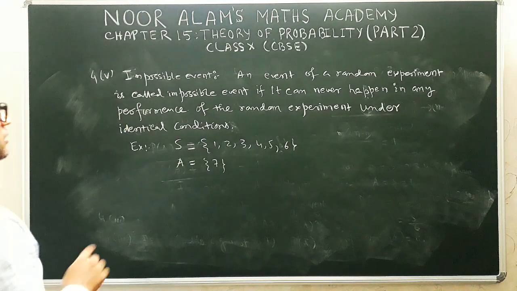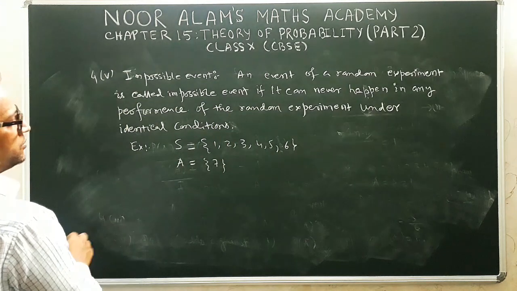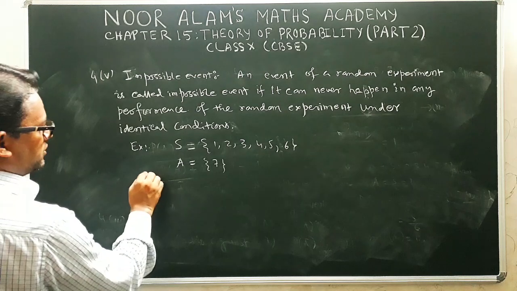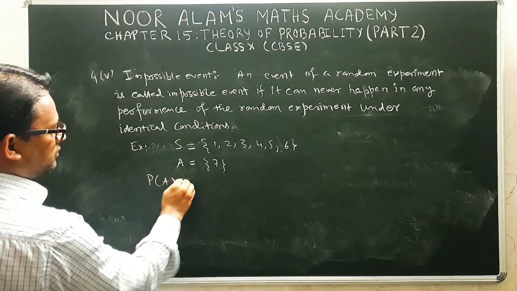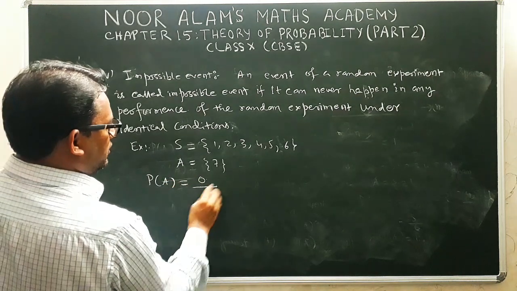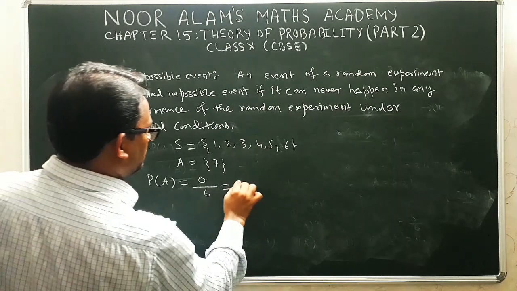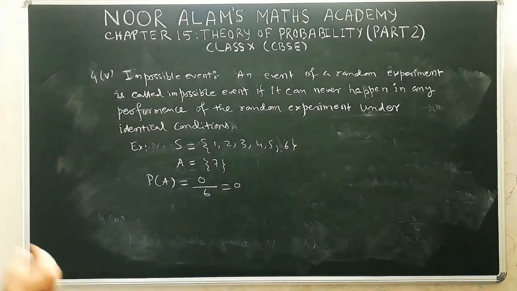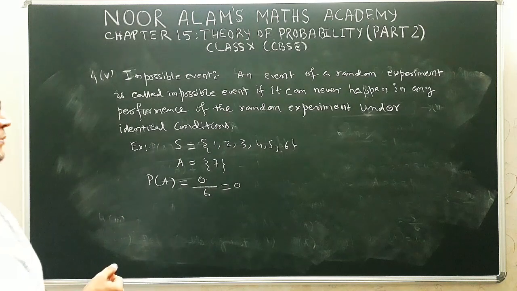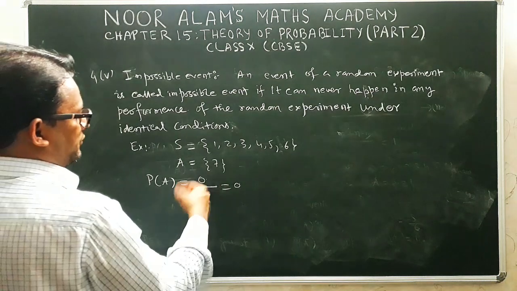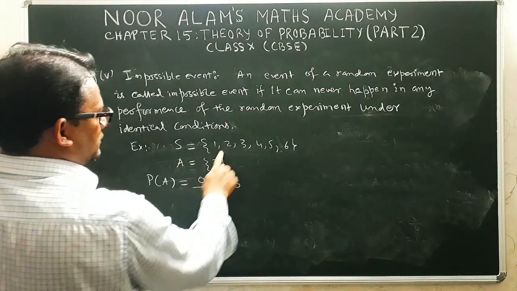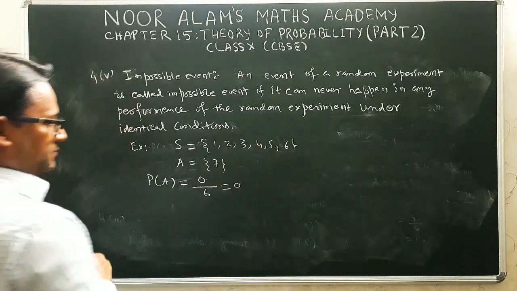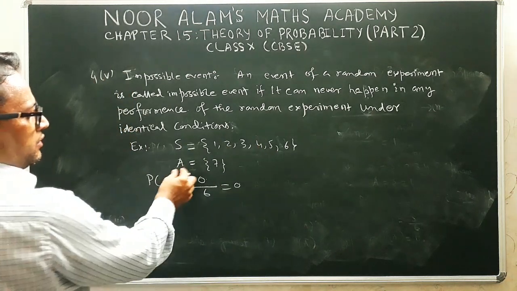It is not possible. Therefore this kind of event is called an impossible event. The probability of A is 0 divided by 6, which is 0, because 7 is not present in your sample space.